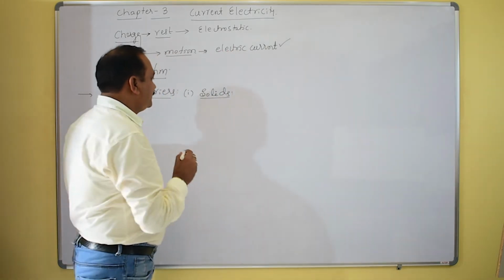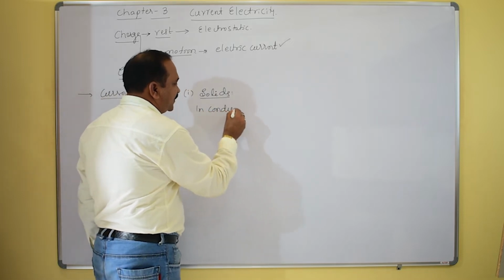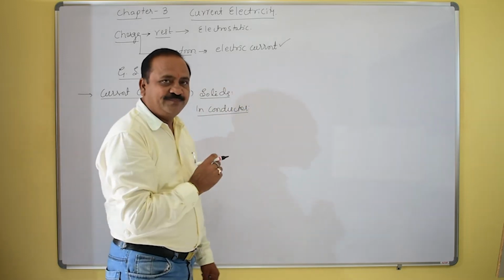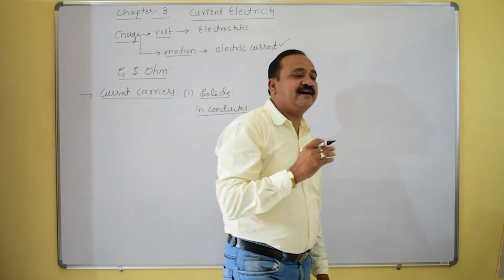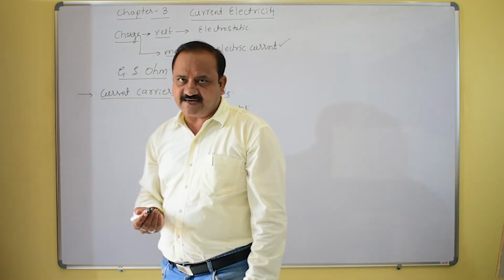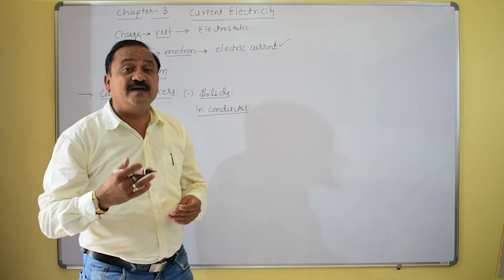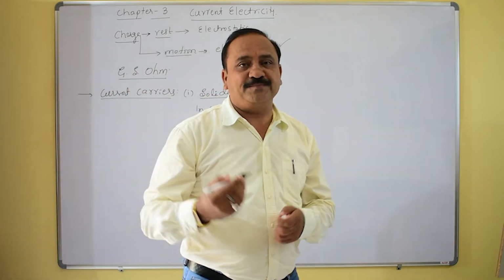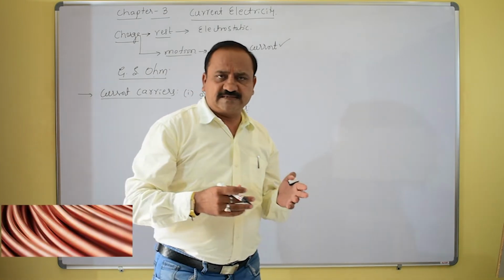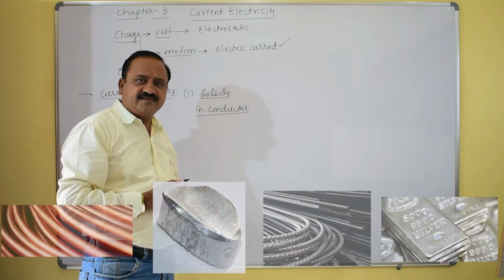The first thing, the conductor. Conductors are, of course, solids. In conductors, what are the current carriers? As we studied in first PUC, conductors allow heat to pass through them. Examples are copper, aluminium, iron and silver. These are all conductors.